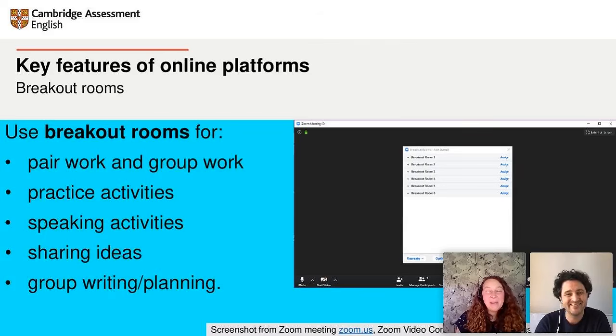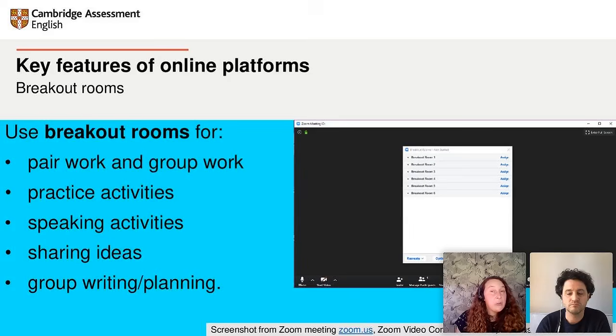Okay, so breakout rooms. Many platforms offer breakout rooms. In class, we often want our students to work in small groups or pairs. So putting students into breakout rooms is as easy as grouping them together in real life, really. You just need to decide how many groups you want, and whether you want the platform to put the students into groups automatically, or if you want to organize those groups yourself.